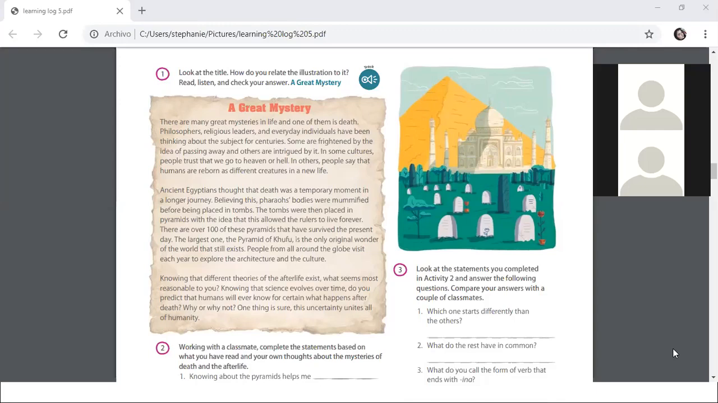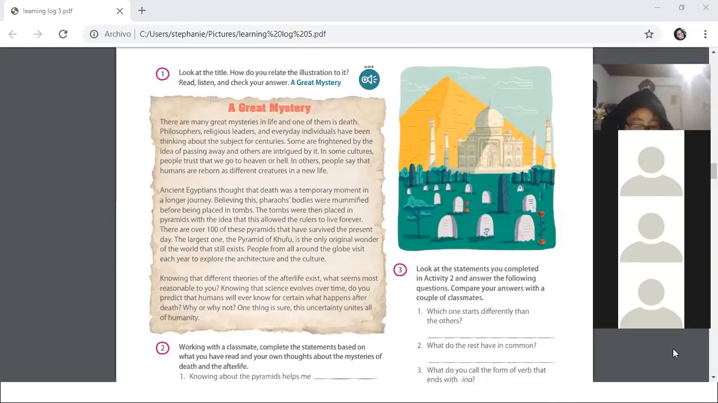Okay, imagine you can be reborn as a different creature. Okay, listen.